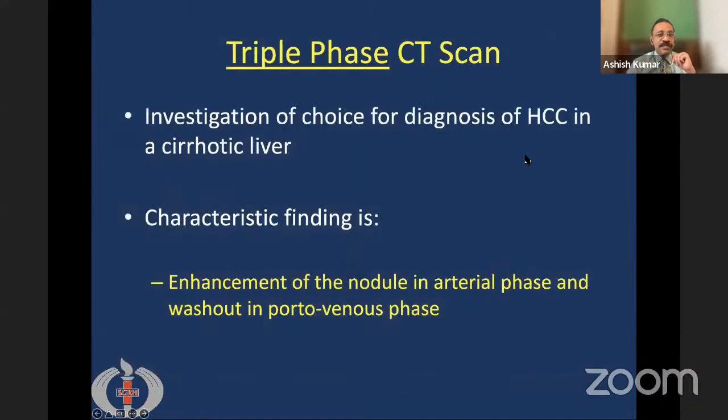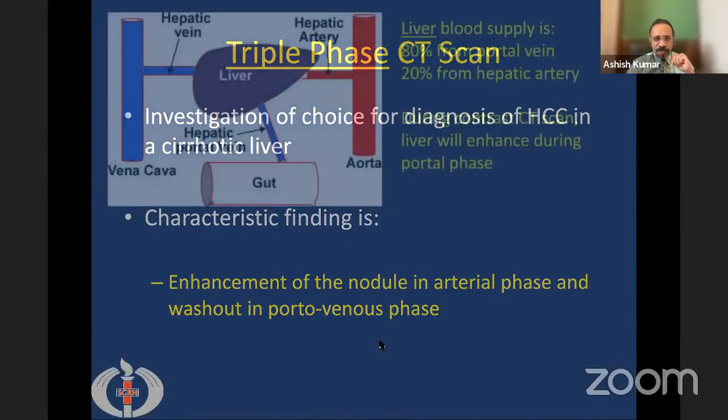So what we do is a triple phase CT scan of the abdomen, which is the investigation of choice for diagnosis of HCC in a cirrhotic liver. The characteristic finding in triple phase CT scan is enhancement of the nodule in the arterial phase and washout in the portovenous phase. So what are these? I would like to tell you now.